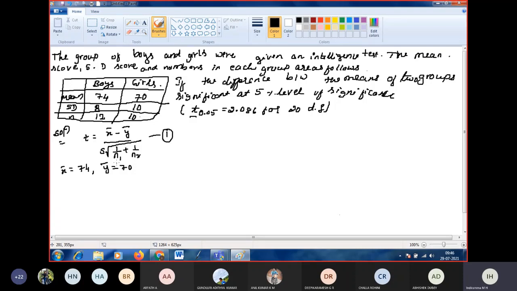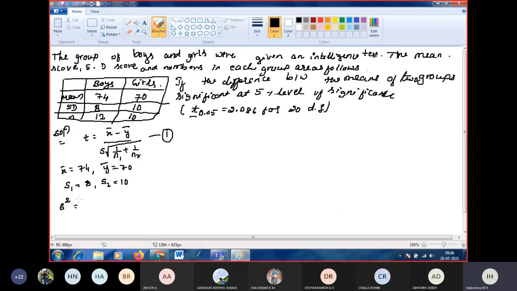If they are given it directly, that will be taken as S1. S1 is equal to 8, the standard deviation of our first sample. S2 is the standard deviation of the second sample. S is the standard deviation of the population that we should find out.